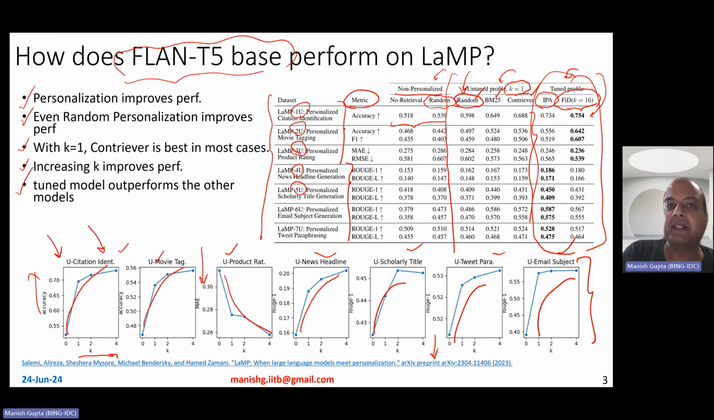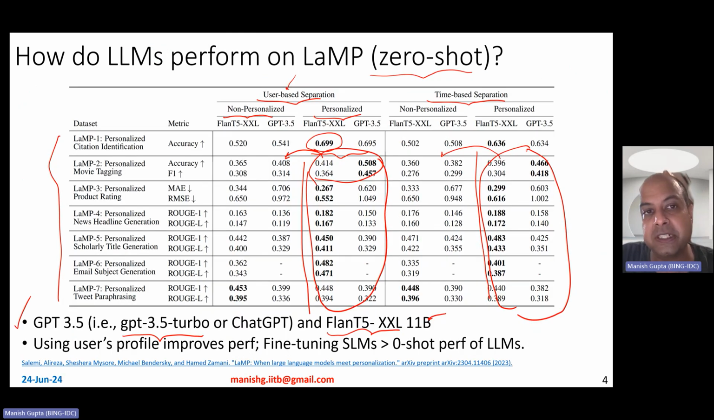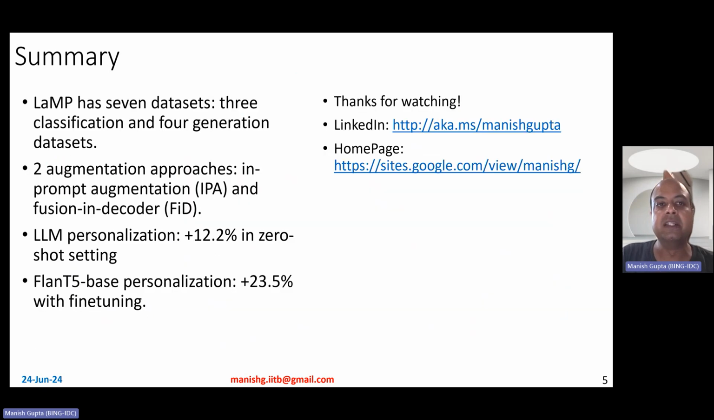Okay. So actually you get better results using Flan T5 base compared to using zero-shot ChatGPT or GPT-4 in that sense. Okay. So in summary, LaMP is a benchmark with 7 different data sets, 3 for classification, 4 for generation, focusing on personalization for small language models and large language models. They basically use 2 different augmentation approaches to augment documents retrieved from the user profile for solving these tasks. The 2 approaches are the popular approaches people typically use in the RAG literature, the standard RAG or in-prompt augmentation as they call it, and the Fusion-in-Decoder approach.